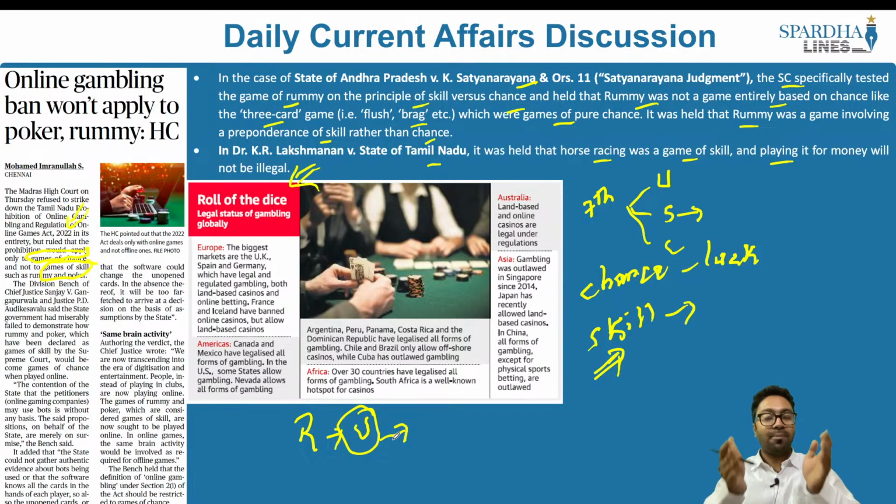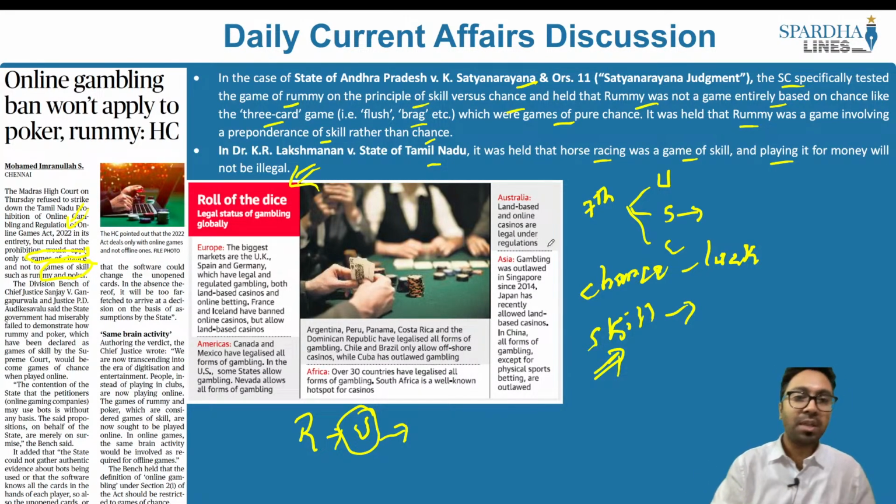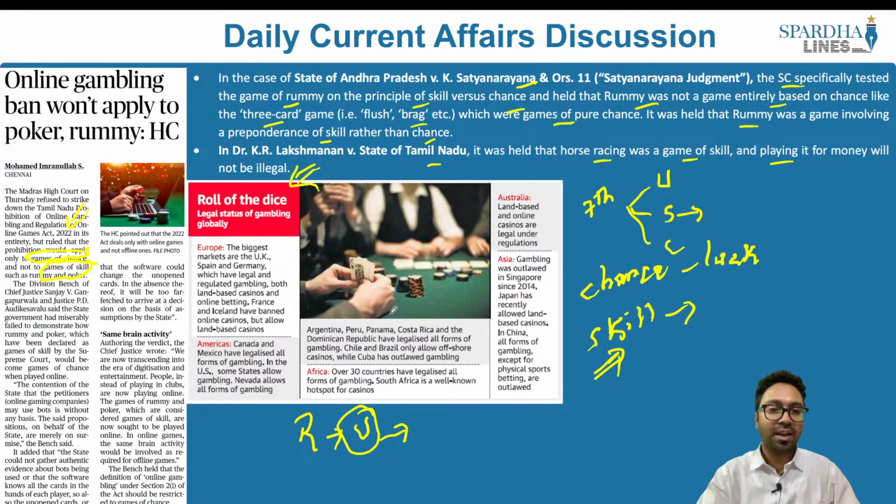How are the gambling laws the world over? In Europe, the biggest markets are the UK, Spain, and Germany, which have legal and regulated gambling, both land-based casinos and online betting. France and Iceland have banned online casinos but allow land-based casinos. In Canada and Mexico, they have legalized all forms of gambling.